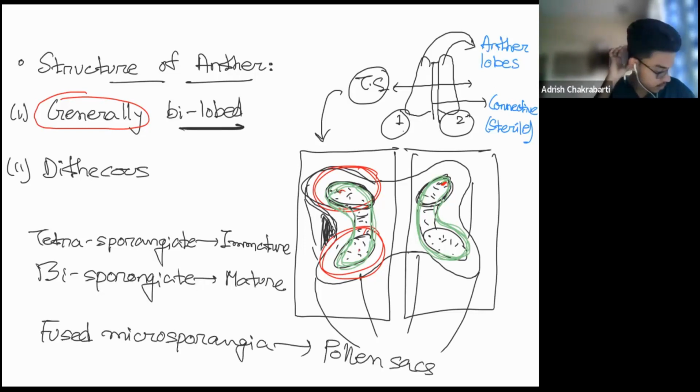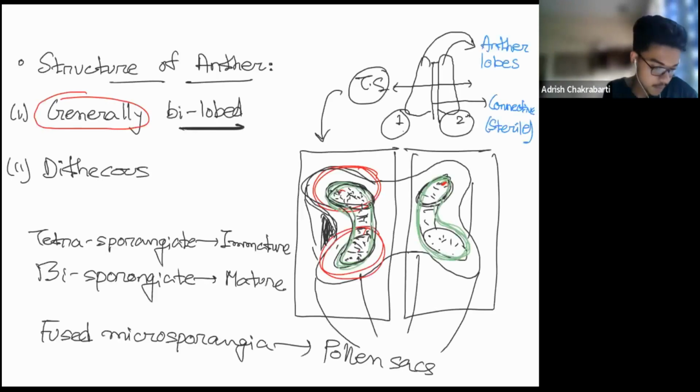Why are they called so? Because see, these are the small dots that I have made also. These are actually the developing pollen grains. So these are the pollen sacs, and they contain numerous pollen grains which are gradually maturing. We are going to speak about that in quite a short while. So during the immature condition, the bilobed anther is tetrasporangiate, but during maturation, the microsporangia get fused, and as a result it becomes bisporangiate. I have mentioned that very clearly over here, as you can see.